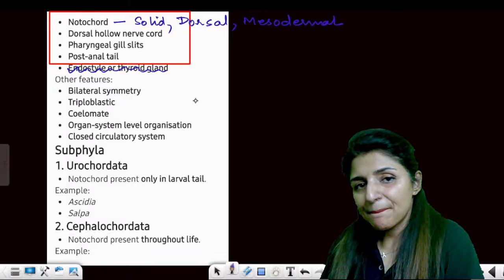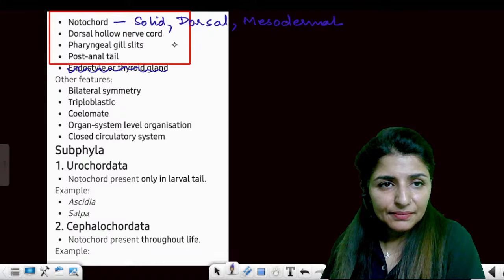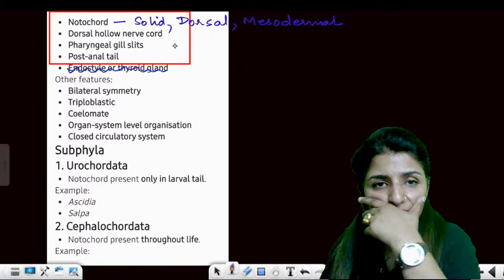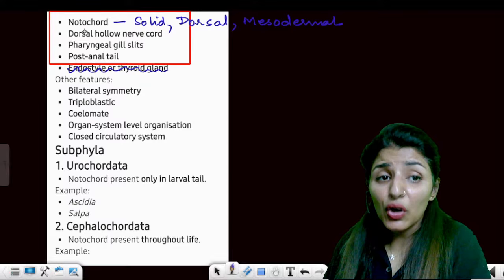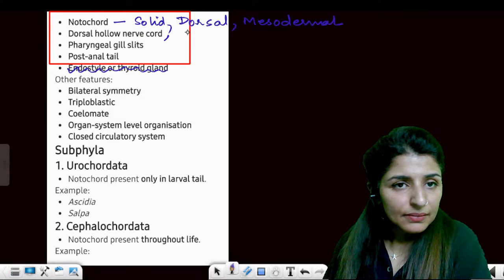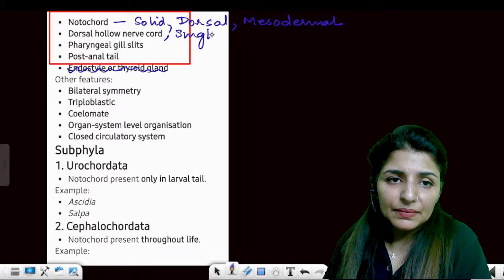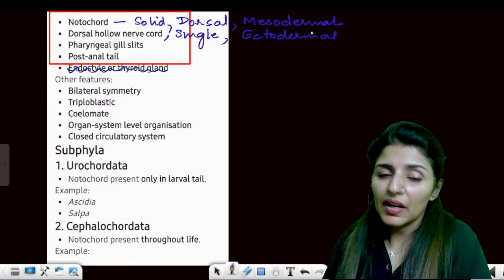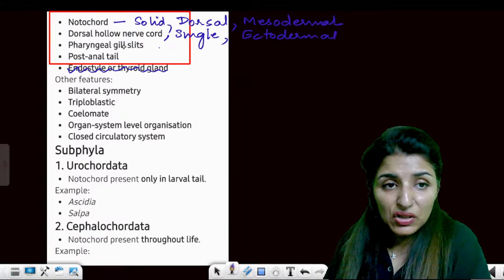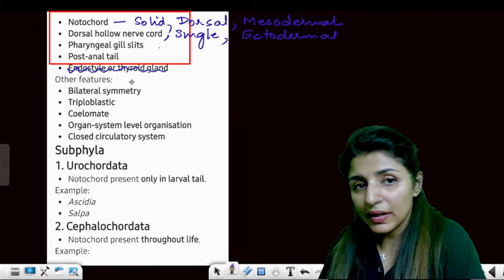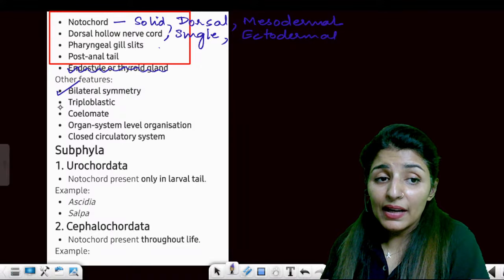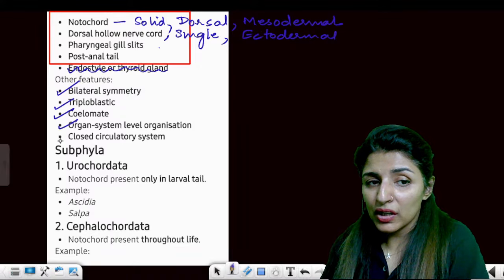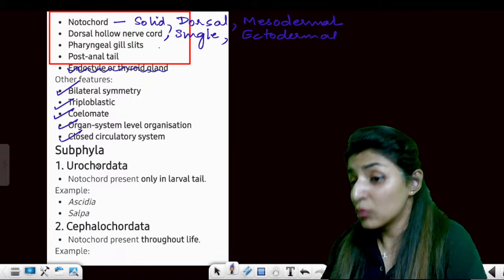Notochord is mesodermal. Nerve cord is dorsal, hollow, and single, and this is ectodermal. Pharyngeal gill slits, the unique feature, and post-anal tail. Are you getting it? Other features would be bilateral symmetry, triploblastic, coelomate, organ system, and closed circulatory system mostly.